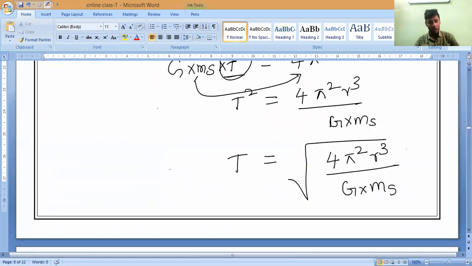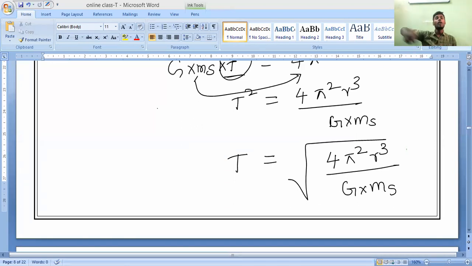It is not the end. We have to derive much more and simplify much more. Then only do we get the formula, the time period of a planet orbiting about the sun. That is what we are going to derive. Orbiting the sun means what time it will take to revolve, that is, what is the time period of a planet to revolve around the sun. We are going to use this formula to derive it.